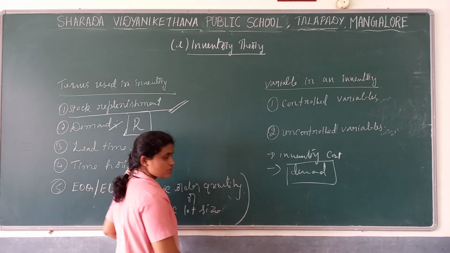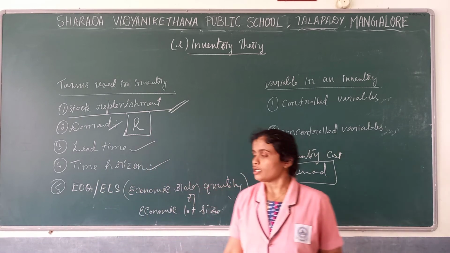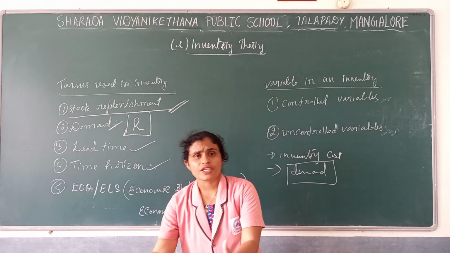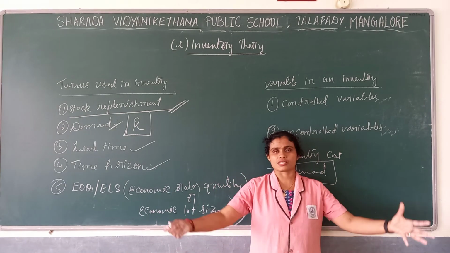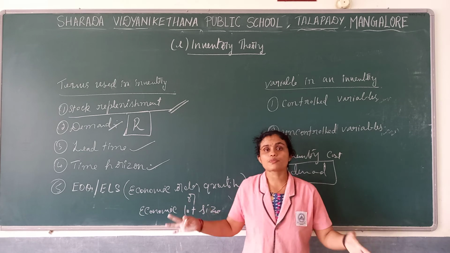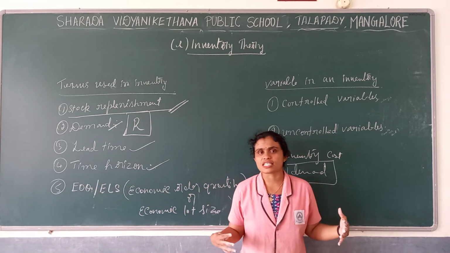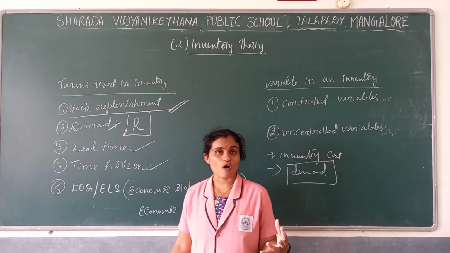What is this? This is nothing but bulk purchasing. Economic lot size means whatever raw materials we require, we purchase in bulk, once in a lump, like a lump sum payment. In the same way, bulk purchasing is called economic order quantity.